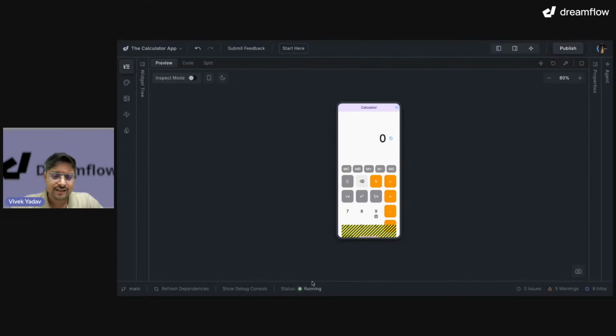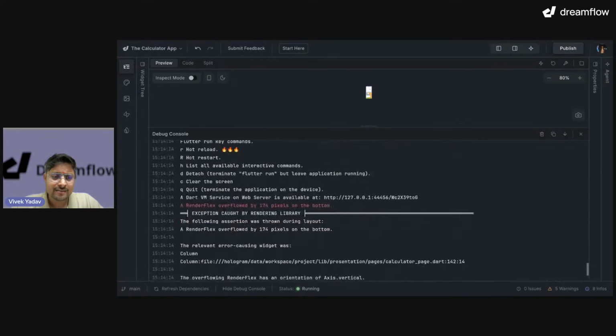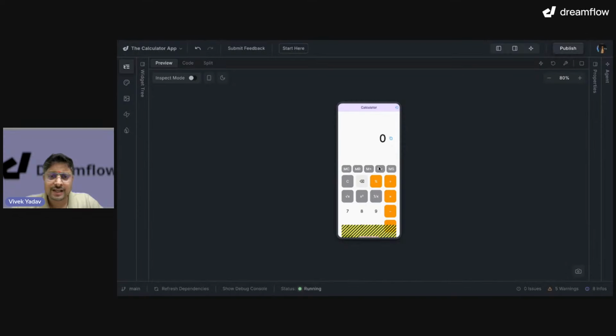So you can see our application is running. In the debug panel, I can see some overflow errors, and over here as well, you can see some overflow happening. And I have a lot of options available right now. Let's do one thing. 8 minus 9. I think it is not working correctly, right? 7 minus 7. Right.